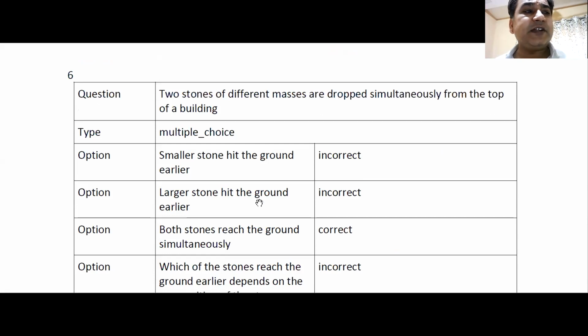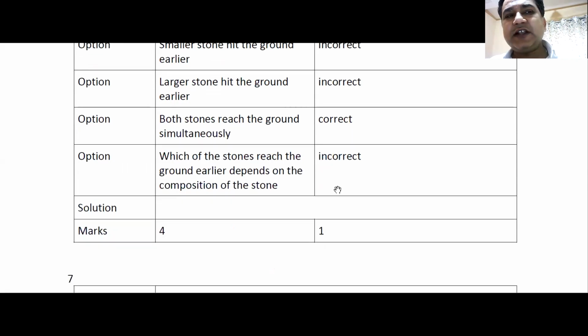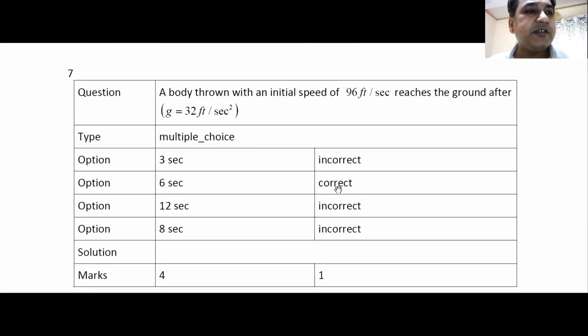Two stones of different masses are dropped simultaneously from the top of a tower. I had given you that entire video on vacuum, a feather and a stone and a ball falling. They fall at the same time. We all know this, right?